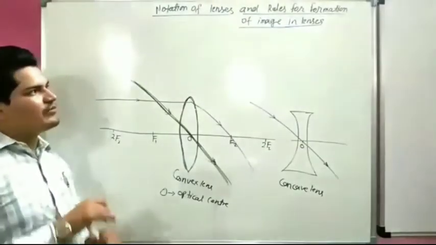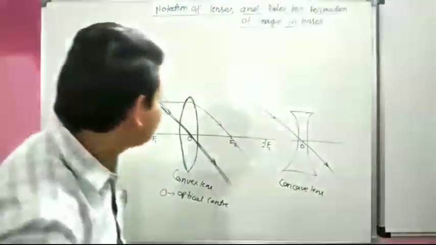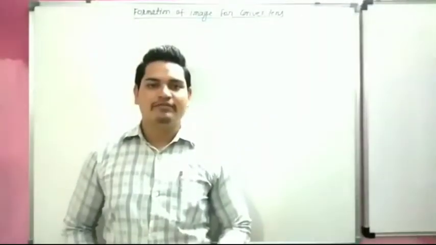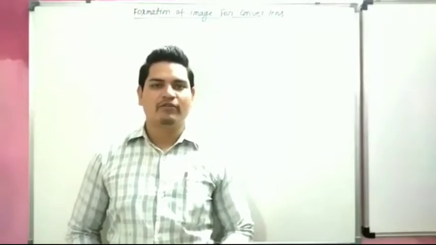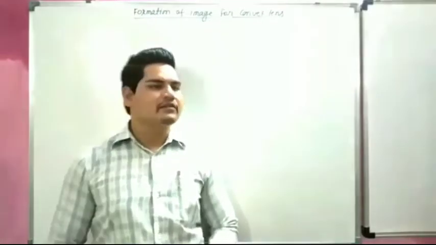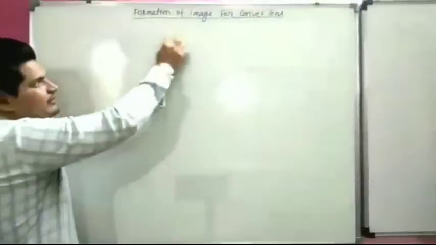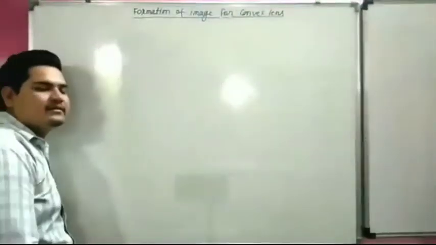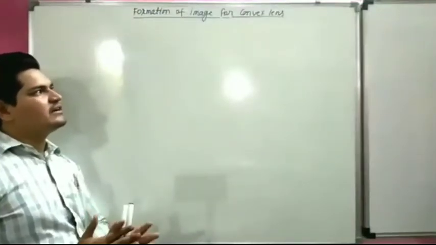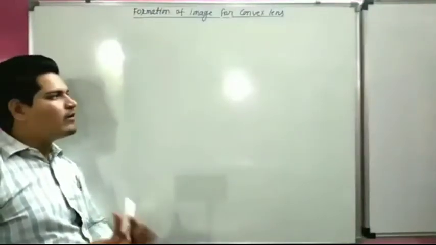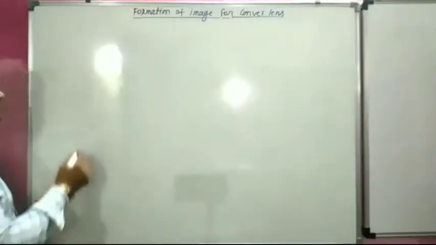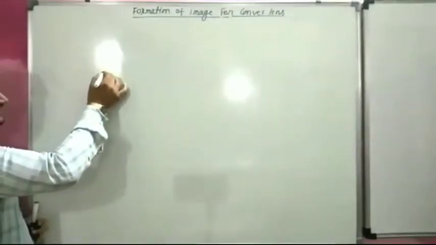Now we will start formation of image for convex lens. There are 6 different positions in which an image can be formed for a convex lens. This is our first position.